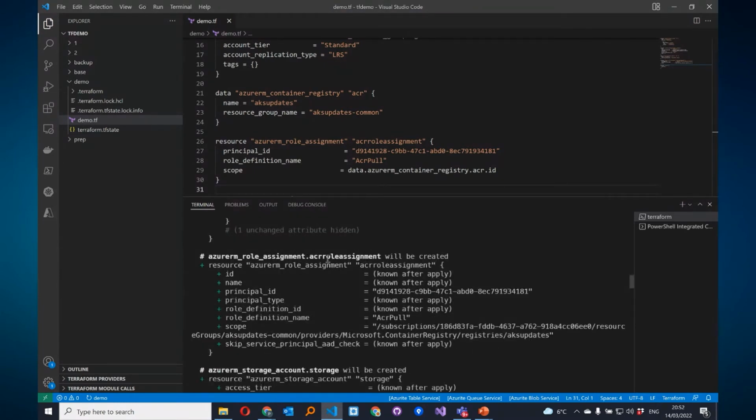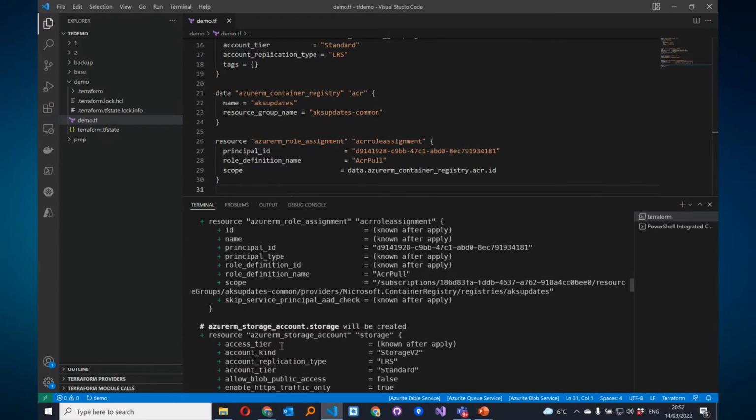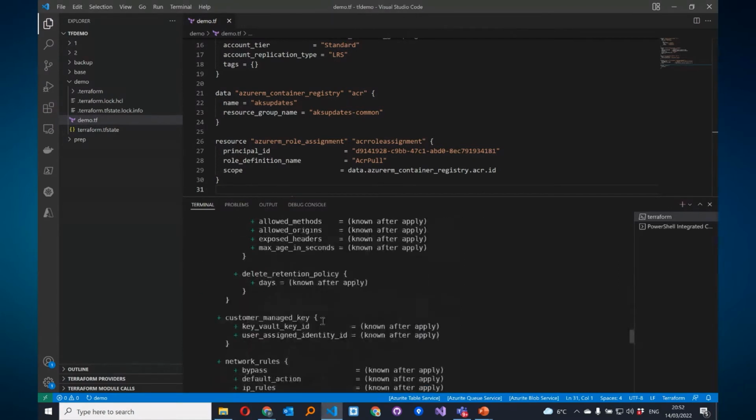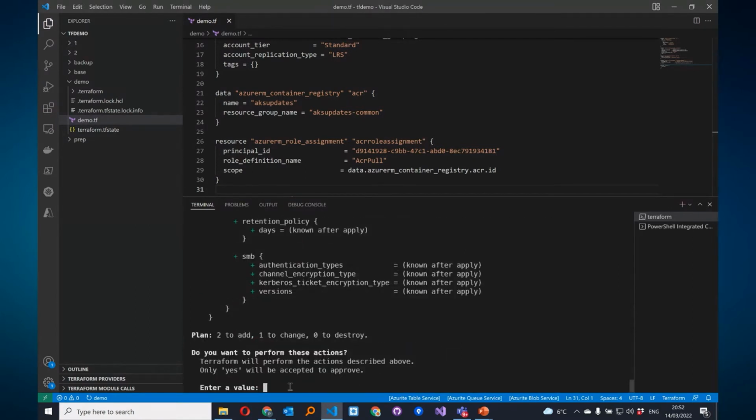Then we have a new role assignment. That's correct. So he's making use of the existing Azure Container Registry, and he's going to create a storage account with a lot of properties. So yes, we want to apply this.